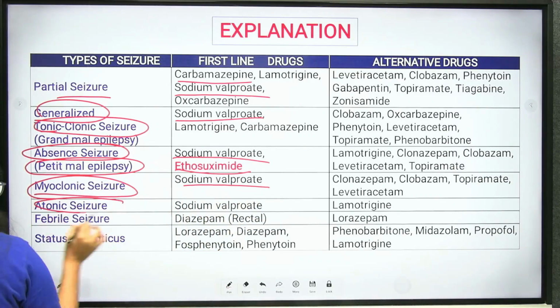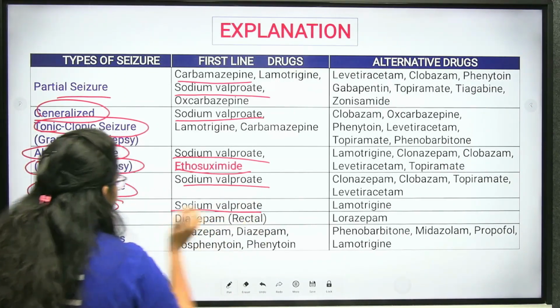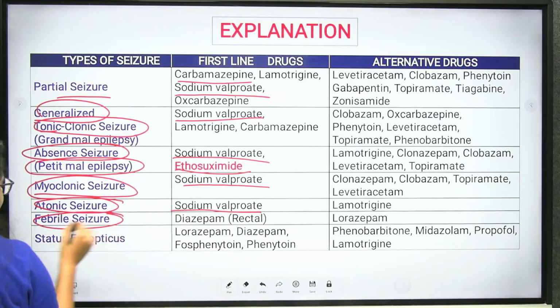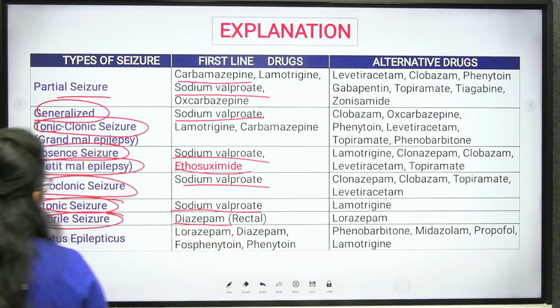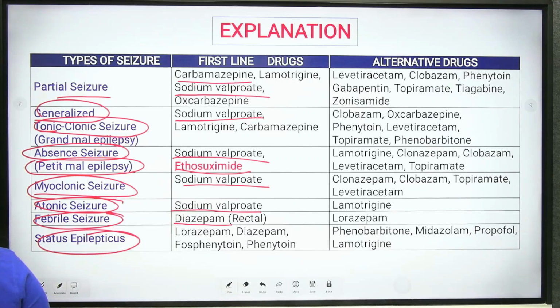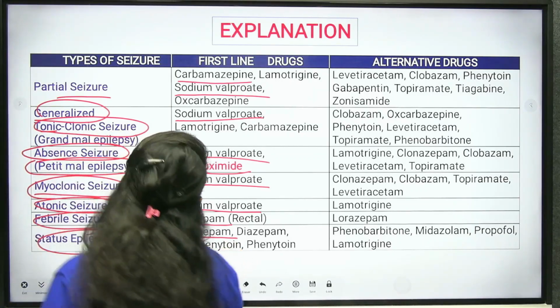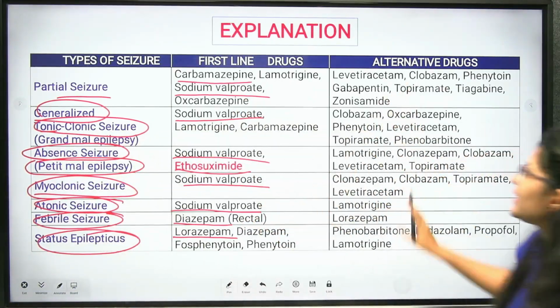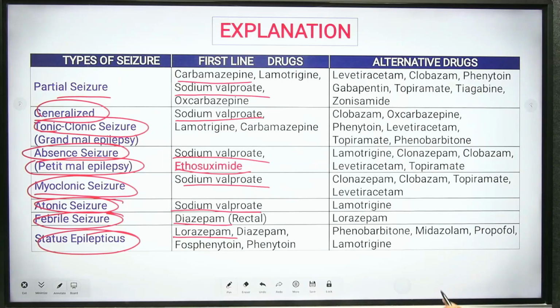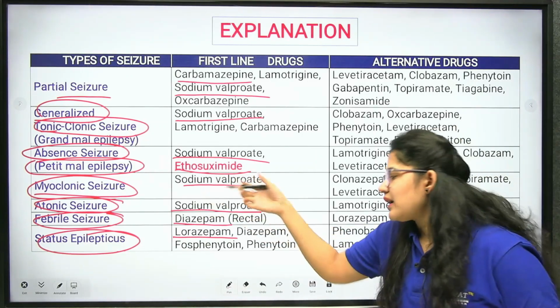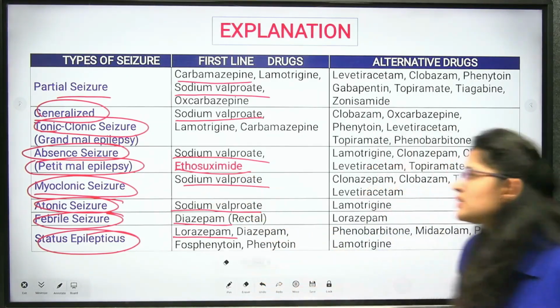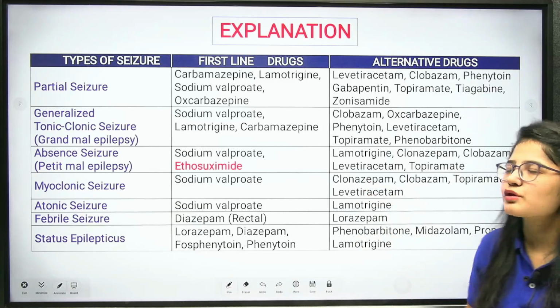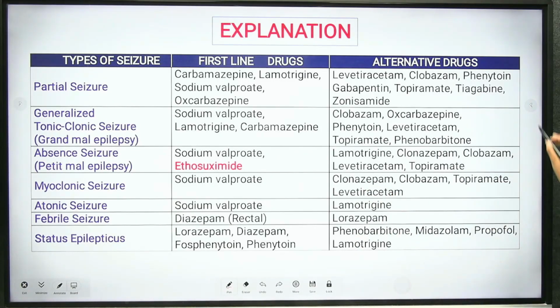Atonic seizure is treated by sodium valproate. Febrile seizure is treated by diazepam. Status epilepticus is treated by lorazepam. These are the first line drugs and these are the alternative drugs. Clear? Understood? So for petit mal we use ethosuximide, and sodium valproate is common for the maximum of the drugs.